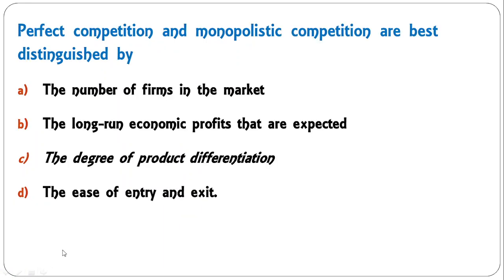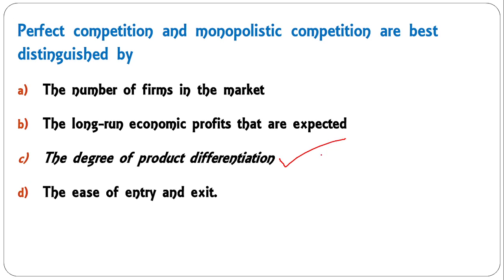Moving to the next, perfect competition and monopolistic competition are best distinguished by the number of firms in the market, long run economic profit that are expected, the degree of product differentiation, the ease of entry and exit. This is somewhat like the previous question which you have seen. So this C is the correct answer.